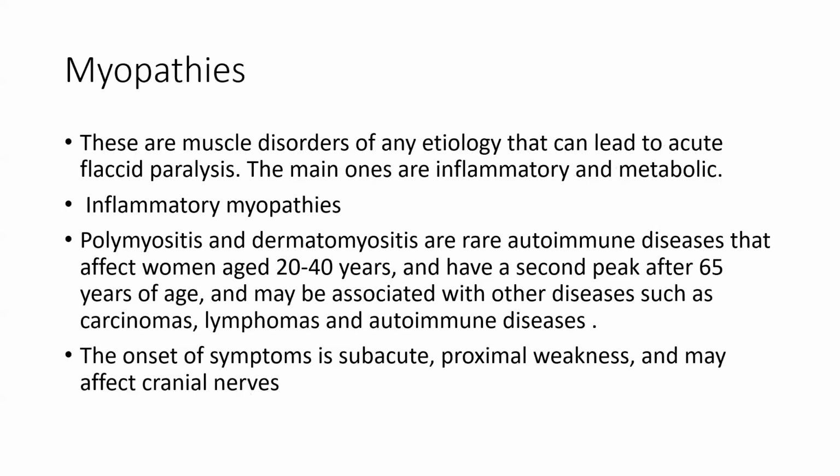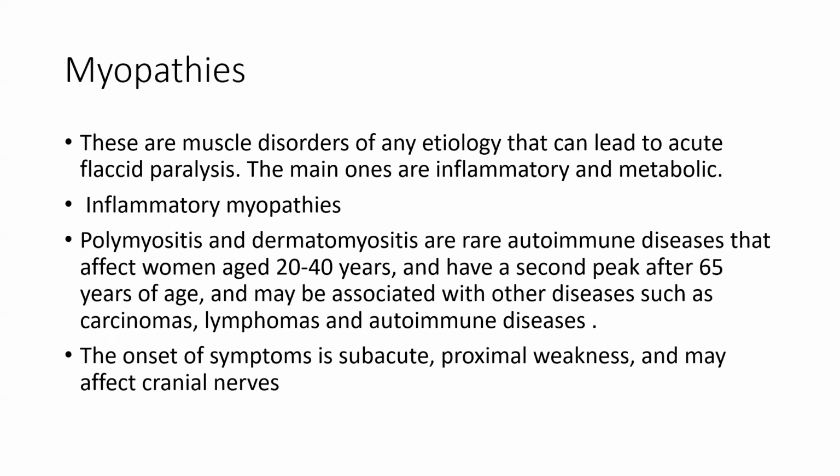Then myopathies. These are muscle disorders of any etiology that can lead to acute muscle paralysis. The main ones are inflammatory and metabolic. Inflammatory myopathies, polymyositis and dermatomyositis. These are rare autoimmune diseases that affect females of 20 to 40 years. They have a second peak after 65 years of age. It may be associated with other diseases like carcinoma, lymphoma, and autoimmune disease.